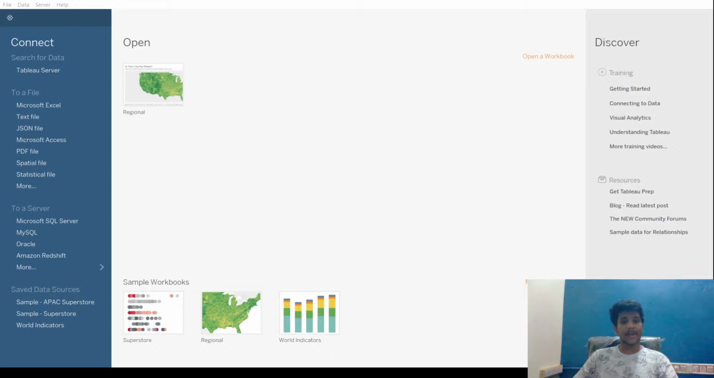One more version is Tableau Professional. In this version, it allows us to connect databases so that the work we have done can be shared locally inside a company without any security breach.